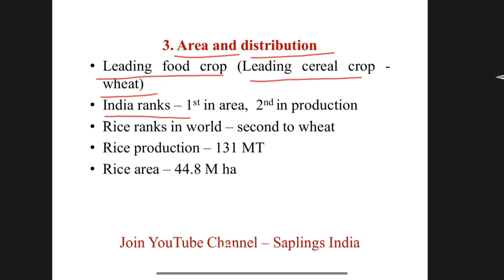India ranks first in rice area and second in rice production. Rice ranks in world: first rank is of wheat and second rank of rice. Rice production 131 million ton. Rice area 44.8 million hectare.